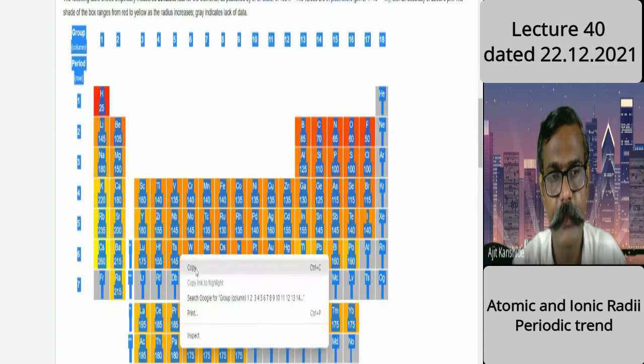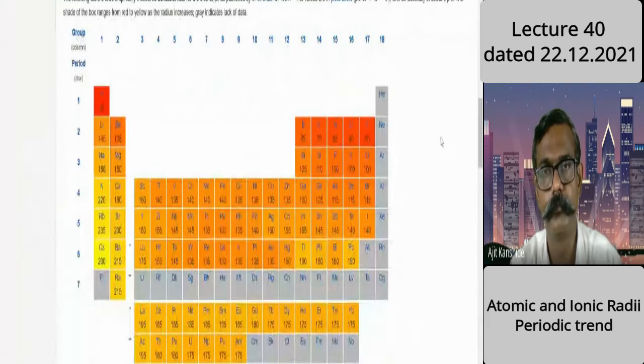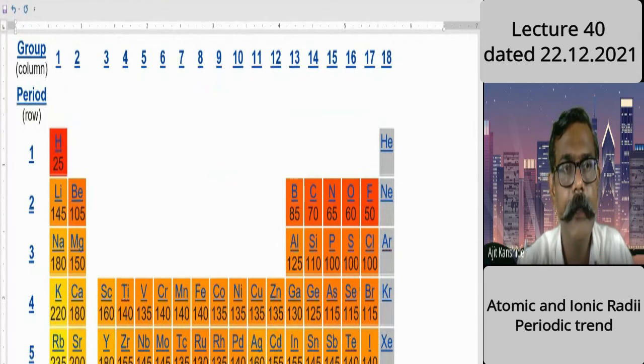Just let me see whether it is possible to copy or not. Input. Here, whichever the values of the sizes are there, they are in terms of picometer.